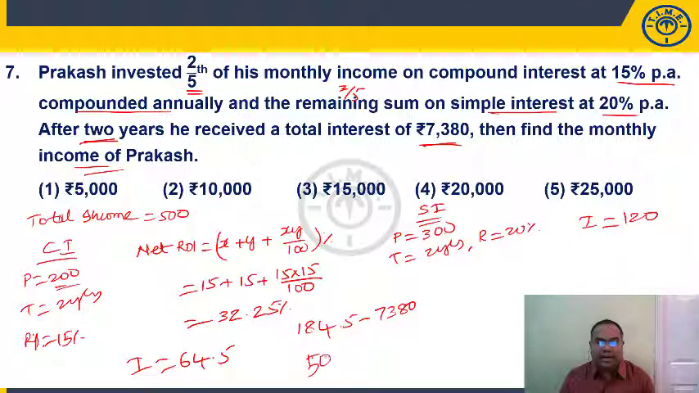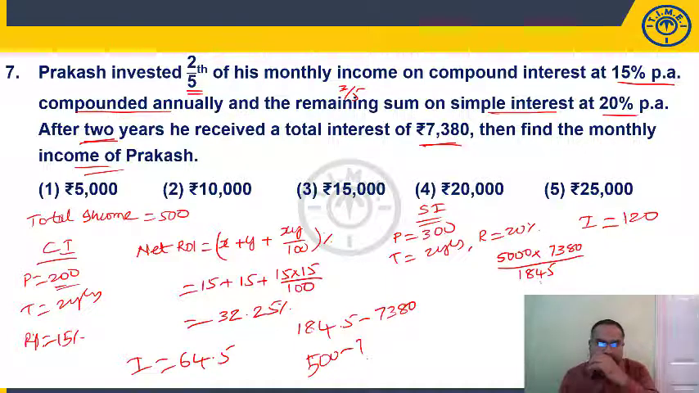Monthly income is 500 when the interest is how much? Right? So 500, one second, I'll write here. Right. If you see here, students, if you cross multiply, what are we going to get here? 500 into 7380 by 184.5. I'll write 1845. I'll add one more zero here.